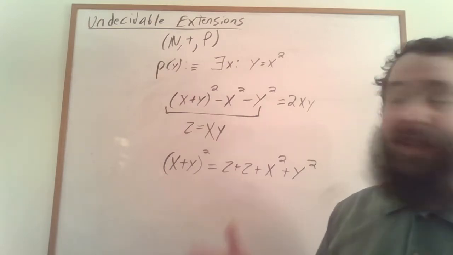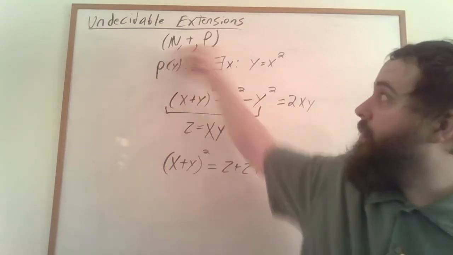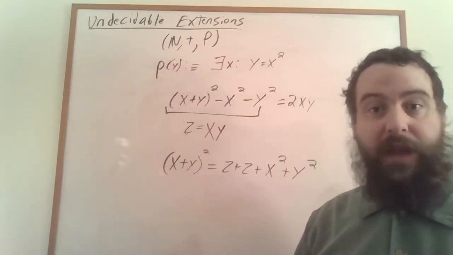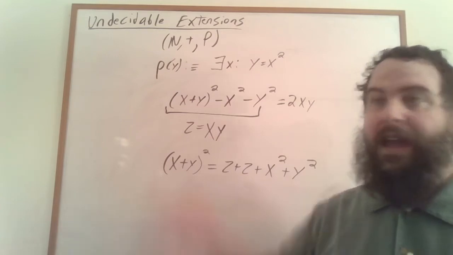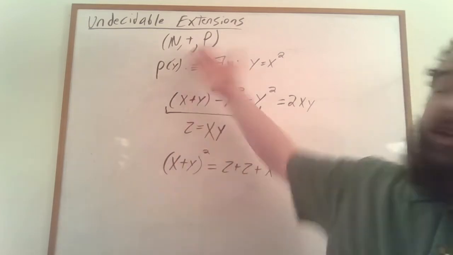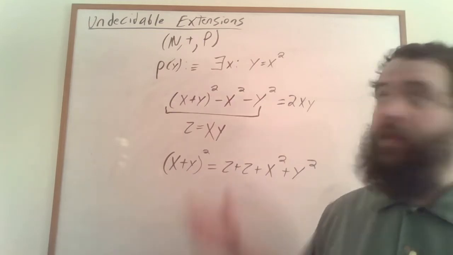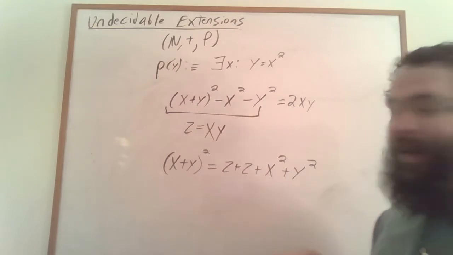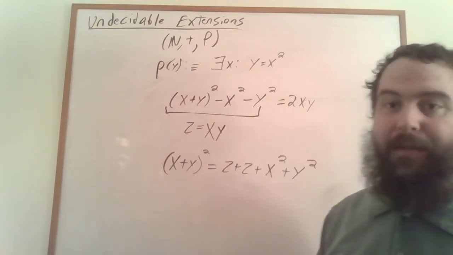And so in order to have a decision algorithm for this structure here, we would need a decision algorithm for the full structure of the natural numbers with addition and multiplication. And we don't. That's undecidable. So this structure here is undecidable for the same reason. We can use it to talk about Turing machines. It's just a really complicated process to get to talking about Turing machines.